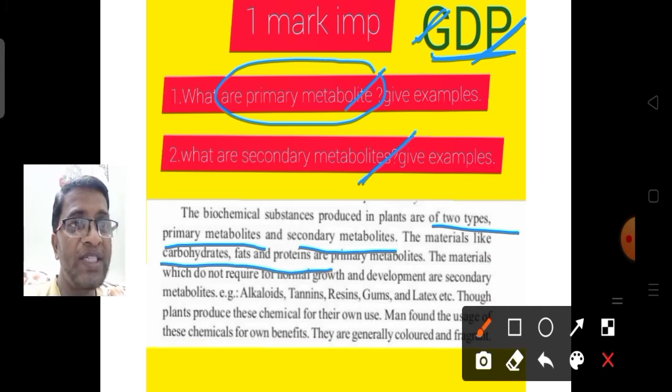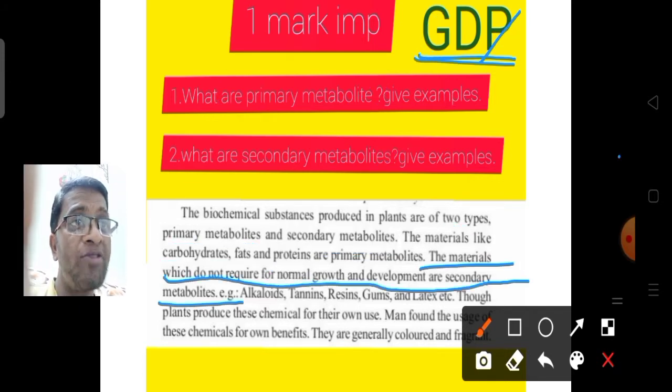Then we can go for secondary metabolites. What is the definition for secondary metabolites? The materials which are not required for normal growth and development we call secondary metabolites. Examples: alkaloids, tannins, resins, gums and latex.